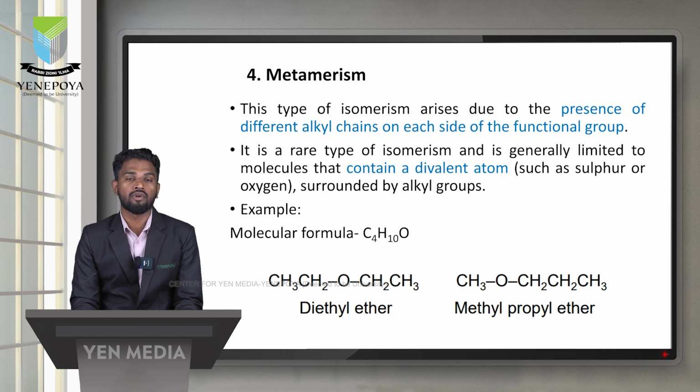So diethyl ether has ethyl on either side of the functional group. Another example, methyl propyl ether: on one side of the functional group is a methyl and on the other side a propyl group is present. So this type of isomerism is known as metamerism.